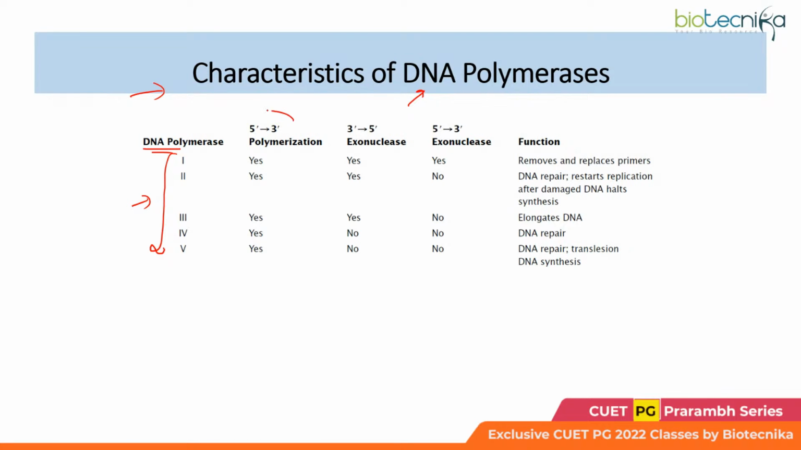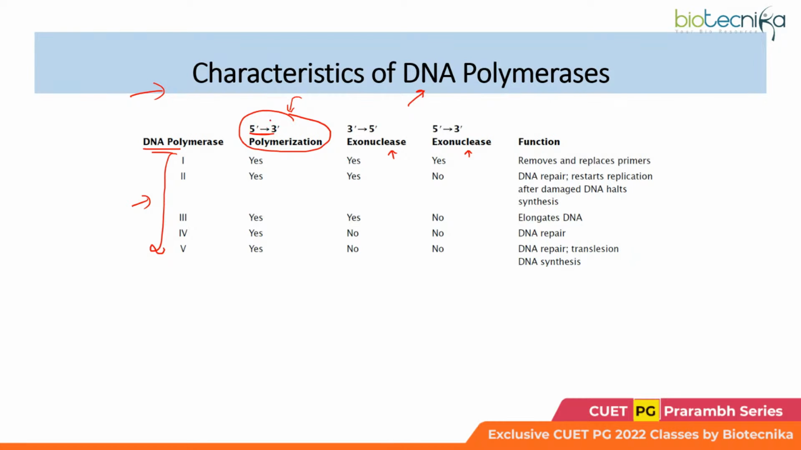Let me tell you that whatever DNA polymerase it is, all of them polymerize in the 5' to 3' direction only. However, they show exonuclease property. Exonuclease property means they can degrade the nucleotides.